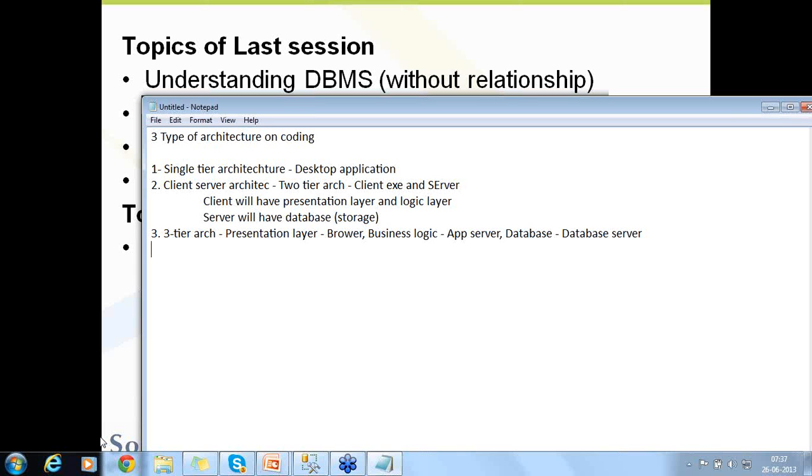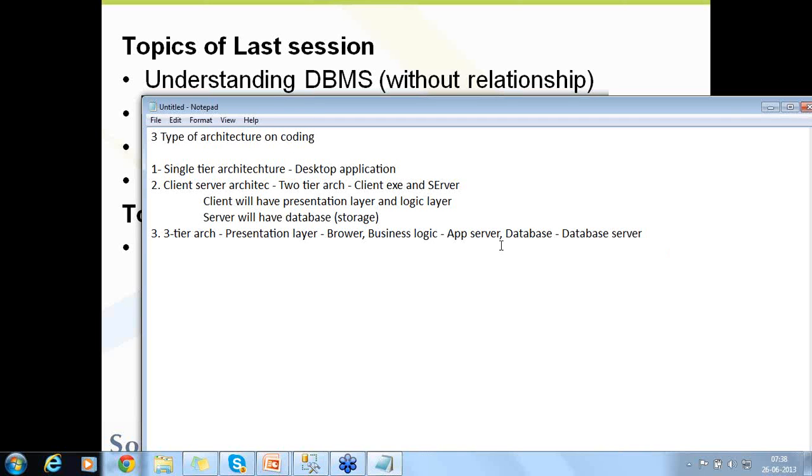All these are explained in my load testing topics. If you go through the load testing topics on our site, which are available for free, the LoadRunner topics, all these are explained with more clarity. This particular topic is on DBMS, but all this you need to know. The presentation layer is a browser. The browser that you are using is the presentation layer. Business logic is developed in the app servers, and the database is the database server. So I have three different servers, and I connect to them through my browser. So this is my three-tier architecture.